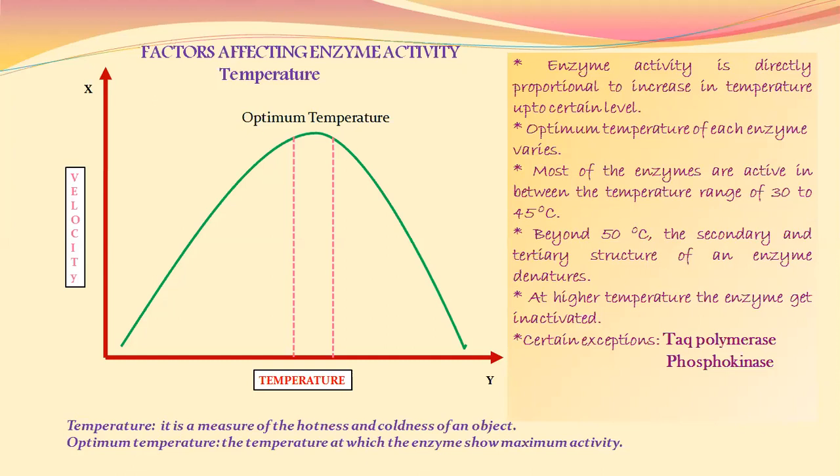Again, one example is phosphokinase, which has an optimum temperature of 100 degrees Celsius. So remember certain statements: most of the enzymes are active between 30 to 45 degrees Celsius. Each and every enzyme has its optimum temperature with relation to its activity.